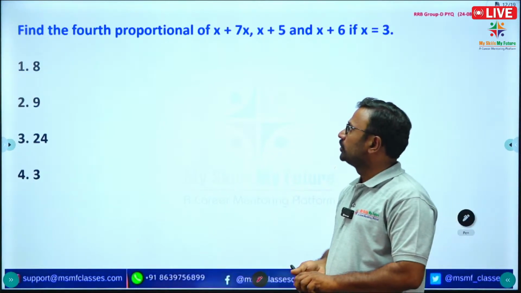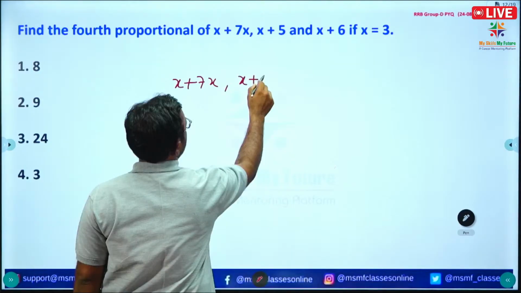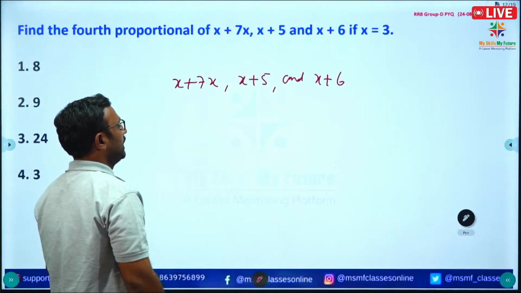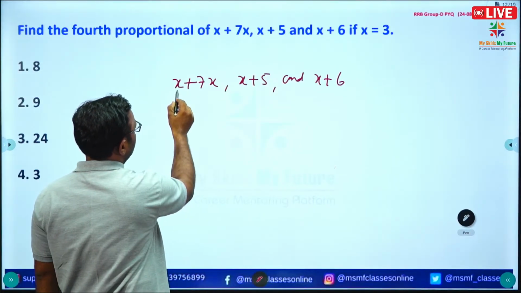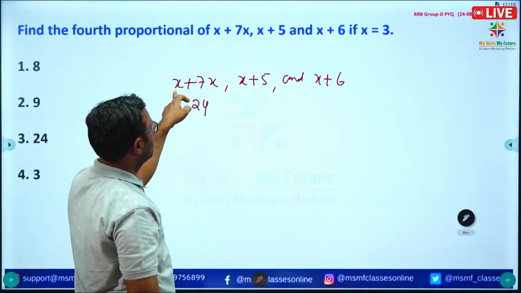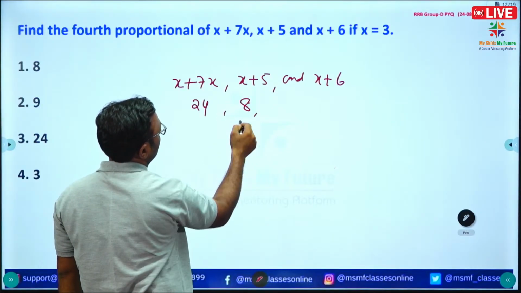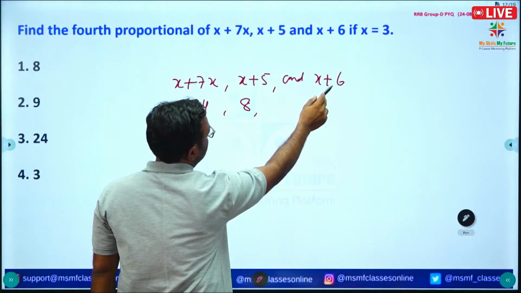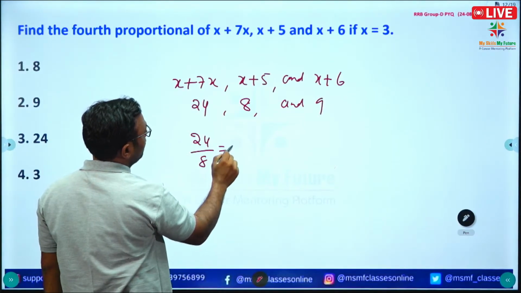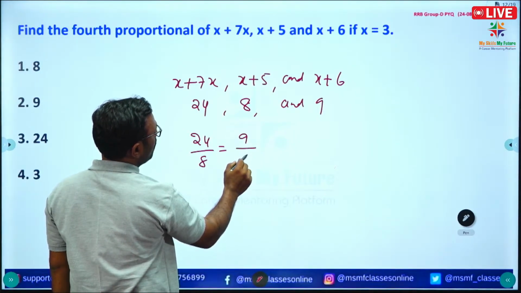So find the fourth proportional of x plus 7, x plus 5, and x plus 6 if x is equal to 3. So x is equal to 3 means 3 plus 7 we get 10, 3 times... here we are getting 24. So 21 plus 3 we get 24. So 3 plus 5 we get 8. Here 3 plus 6 we get 9. So 24 by 8 is equal to 9 by, we need to find what is the fourth proportional.